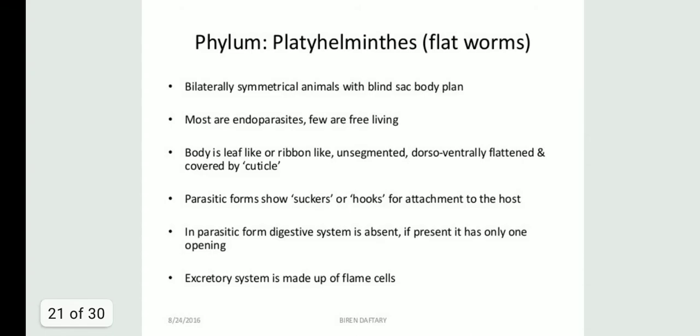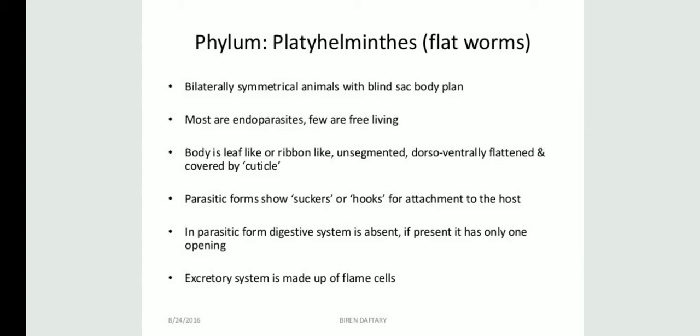Now coming on to the next phylum, that is Platyhelminthes. They are also known as flatworms. Students, they are bilateral symmetrical animals with blind sac body plan. If you have basically understood the basic terms, students, then they are not much difficult for you. These points are very easy.